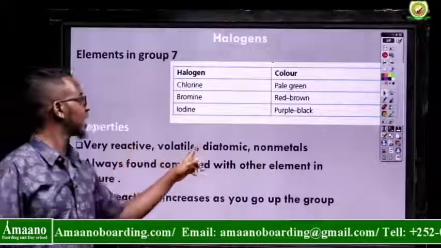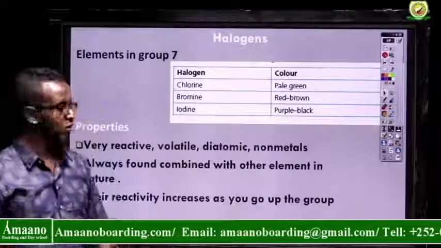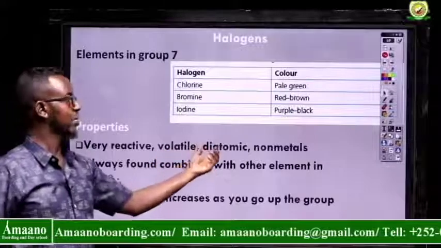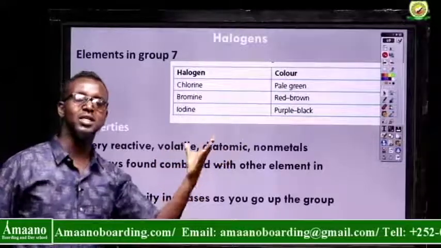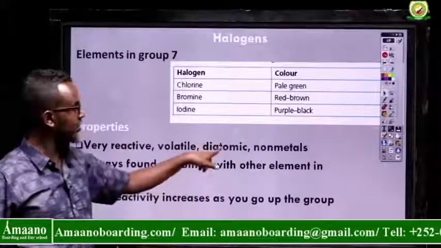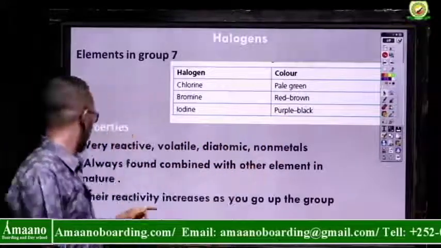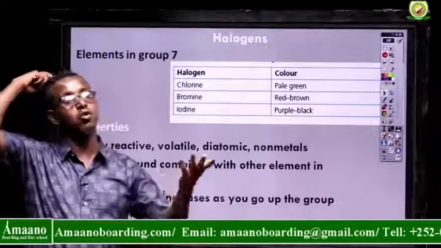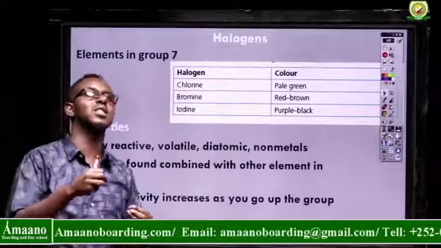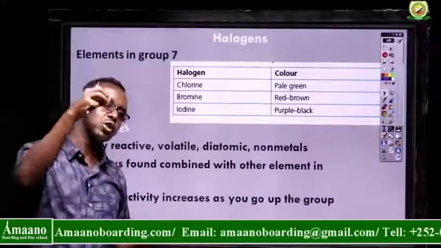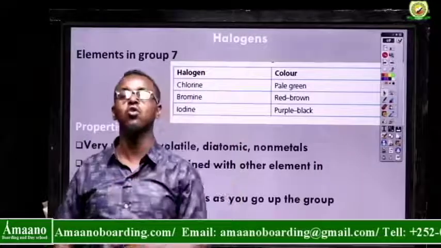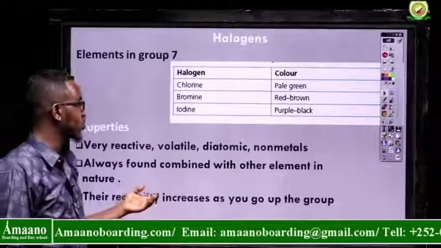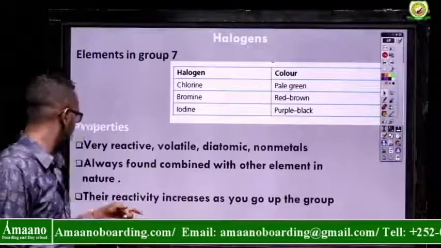Very reactive, volatile, diatomic nonmetals. Number 1, they are reactive. They are volatile, easily evaporate. They are diatomic. You see, some atoms exist as monatomic, others exist as diatomic. So they exist as diatomic. They are nonmetals, always found combined with other elements. So you can't get pure chlorine in our environment. They always exist in the form of compounds. For example, you can get chlorine from rock salt, sodium chloride. So we can't get them in the form of pure element.